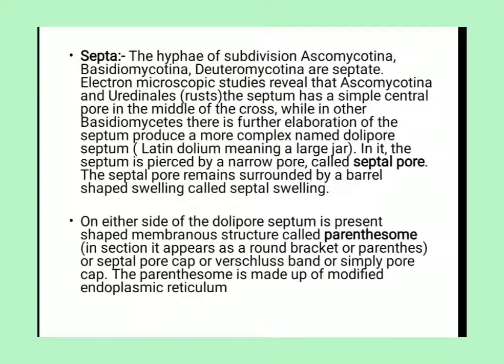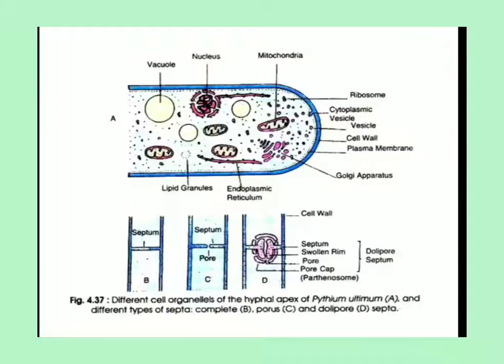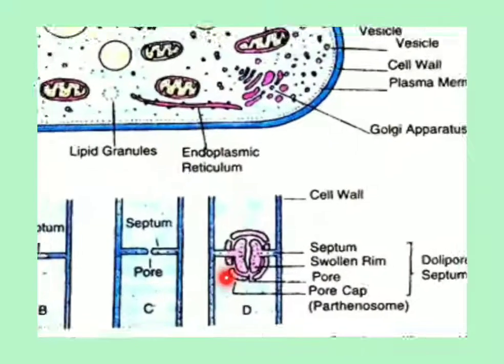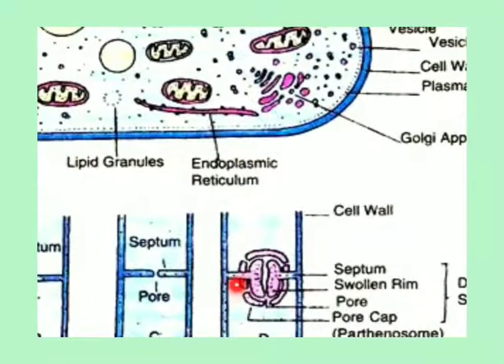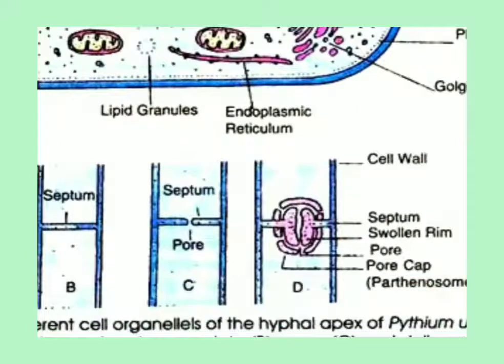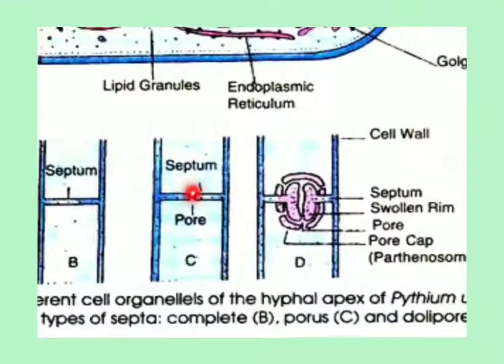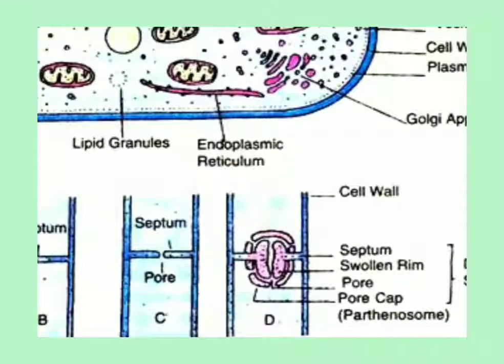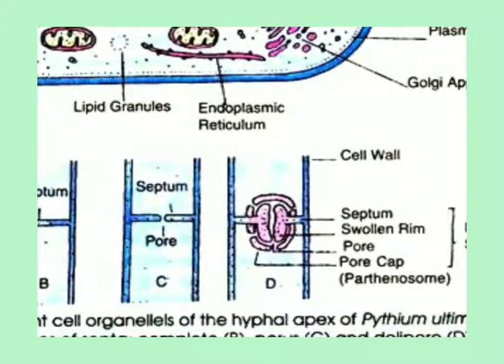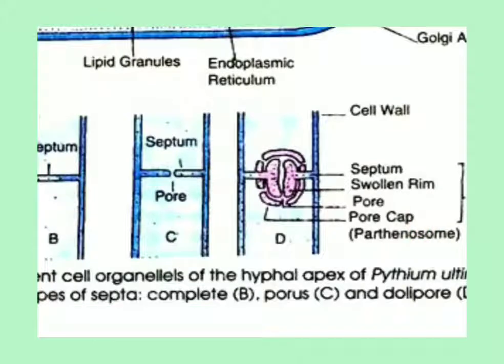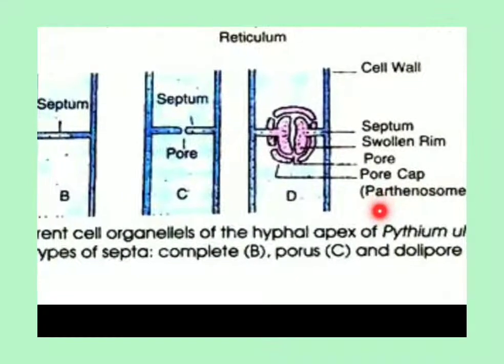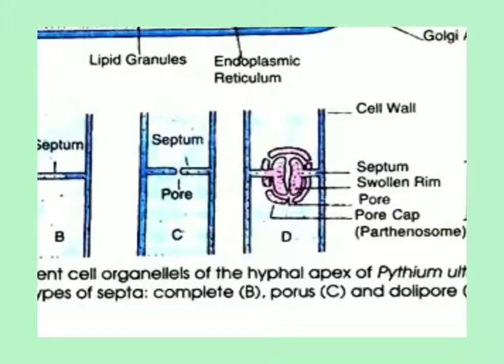You can see in this figure the parenthesome, a bracket-like structure. It is known as the parenthesome, and the parenthesome is derived from the endoplasmic reticulum. These are the septa, with a pore-like structure, and their pore is a complex structure, so they are known as dolipore septa, and the dolipore septum is present in the Basidiomycetes division. Okay, that is the septa. Thank you so much.